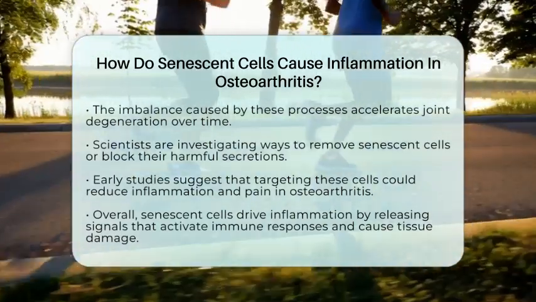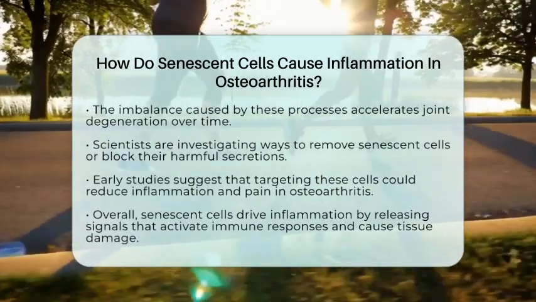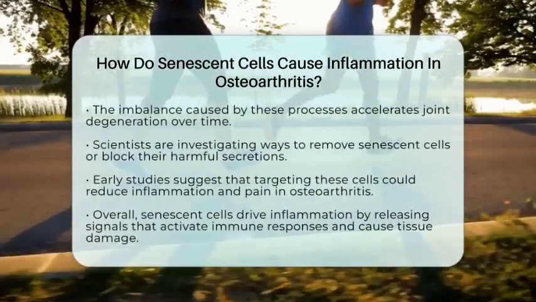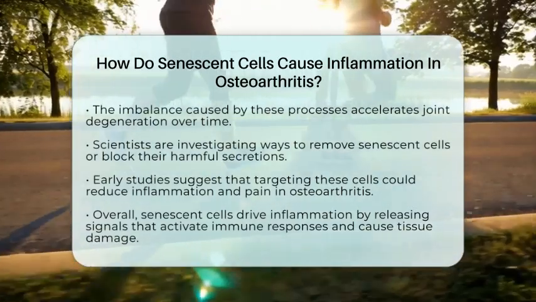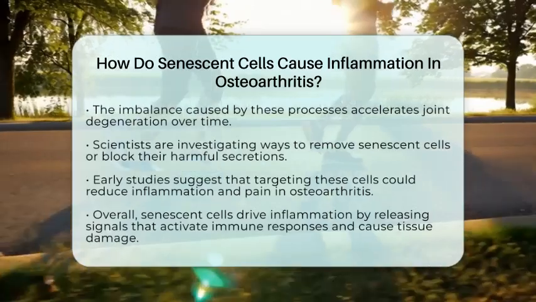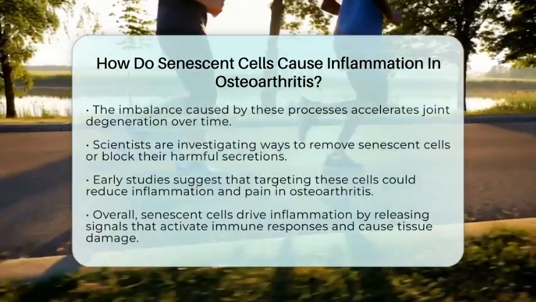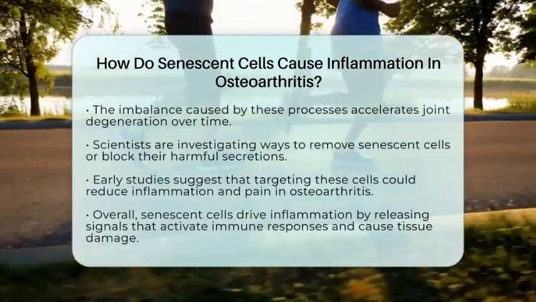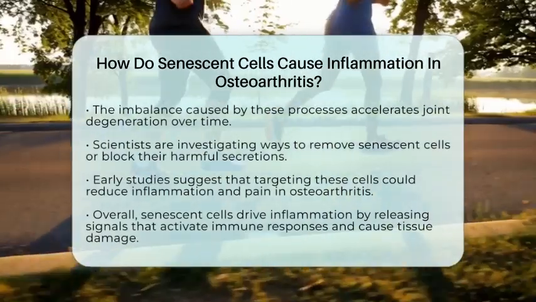In summary, senescent cells cause inflammation in osteoarthritis by releasing molecules that activate immune responses, increase oxidative stress, and promote tissue damage. This ongoing inflammation is a key feature of osteoarthritis, and understanding it opens up new possibilities for treatments that focus on reducing these harmful cells or their signals.